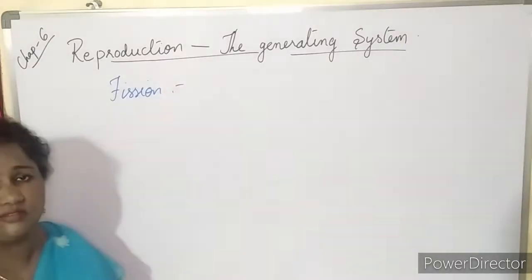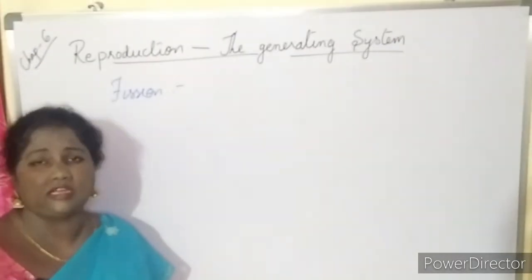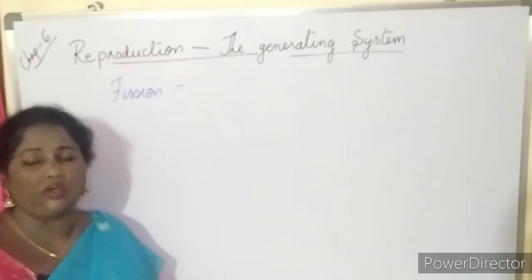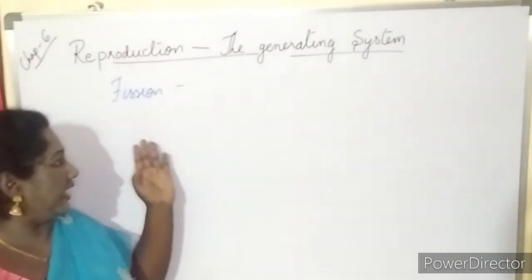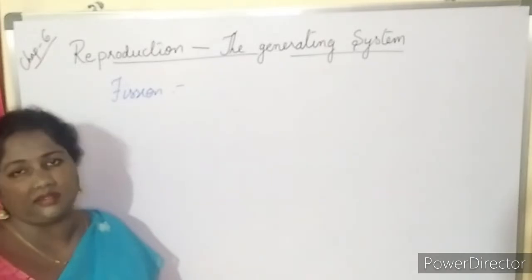So what is fission? Fission means splitting of an organism into two or more organisms in a symmetrical manner.